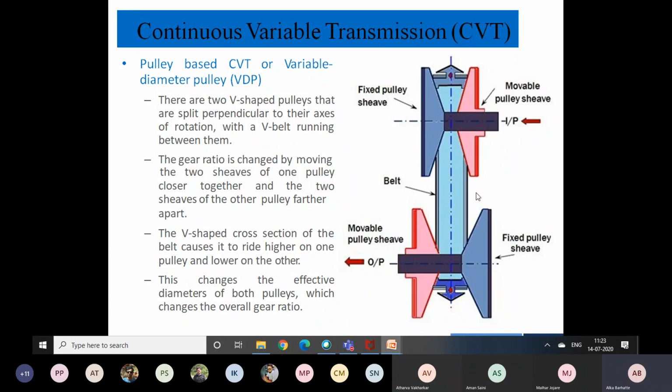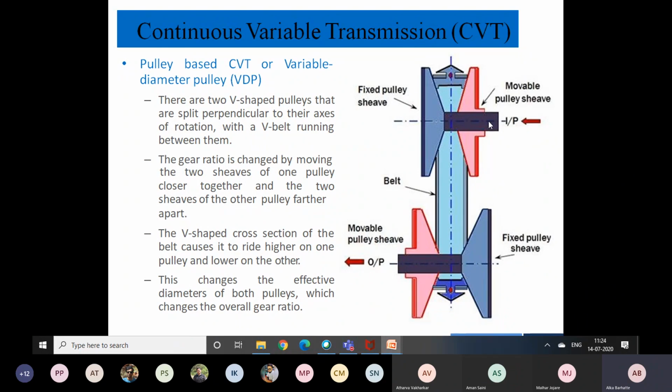Okay, so another sieve is moving, or we can say another disk is moving. Same way at the output side, one disk is fixed and another one is moving. So as per the requirement, either the distance between these two disks at the input will be reduced, and if the distance is reduced at the input, the output distance will be increased, and automatically we are getting an increase in speed, or an increase in whatever the gear ratio is.